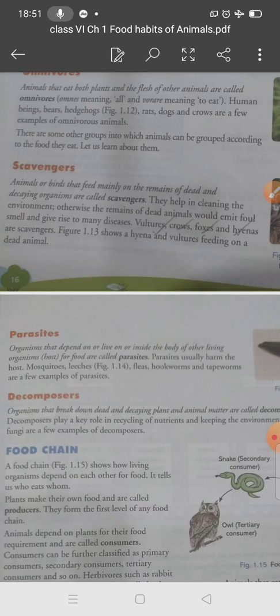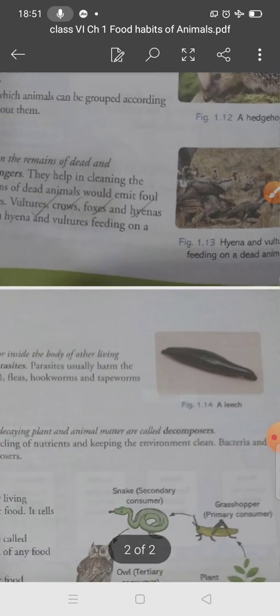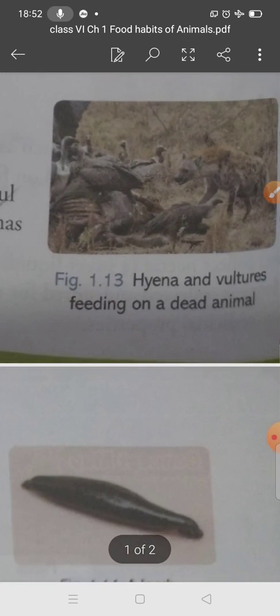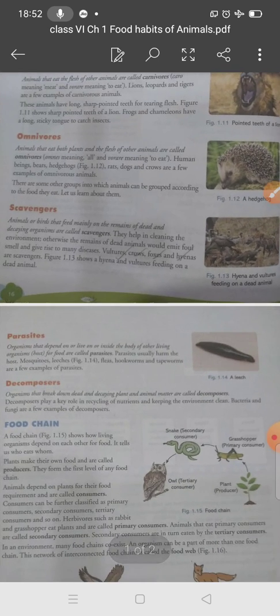They help in cleaning the environment. If they were not present, the remains of dead animals would emit a foul smell and give rise to many diseases. You can take vultures, crows, foxes and hyenas as examples of scavengers. You can see the hyena and vultures feeding on dead and decaying animals. They clean the environment.